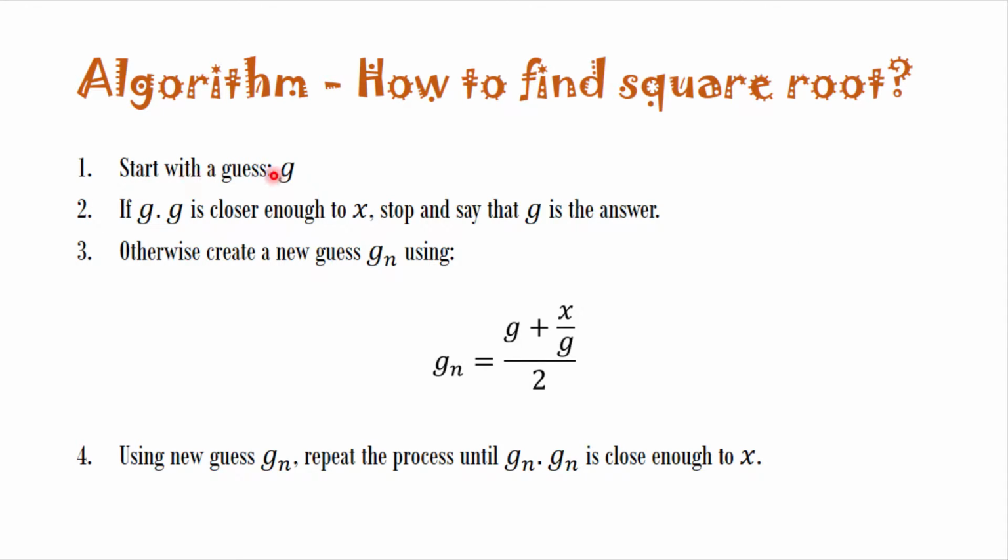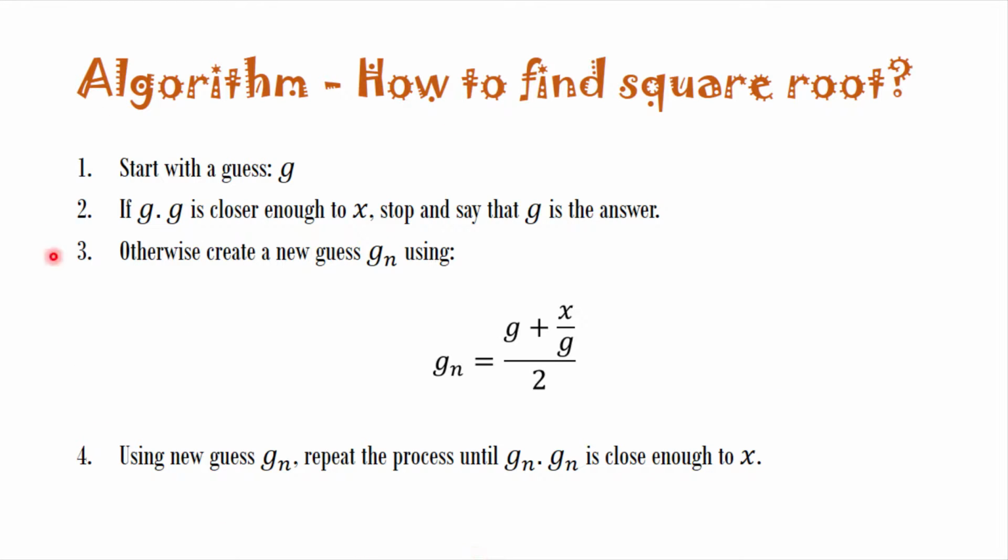Here you had to start with a guess. This is the first step. Then the control goes to the second step, which is you have to multiply g with itself, and if its answer is close to x, which is the number for which you are finding a square root, you have to stop. Otherwise you have to make a new guess using this expression. And using this gn, you have to repeat this process until gn into gn is close enough to x. This was an algorithm that we studied in the previous lesson.